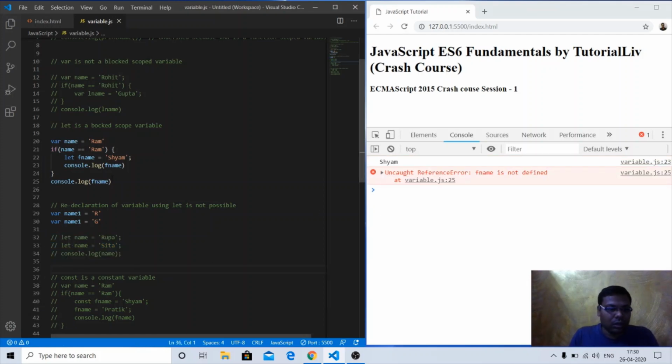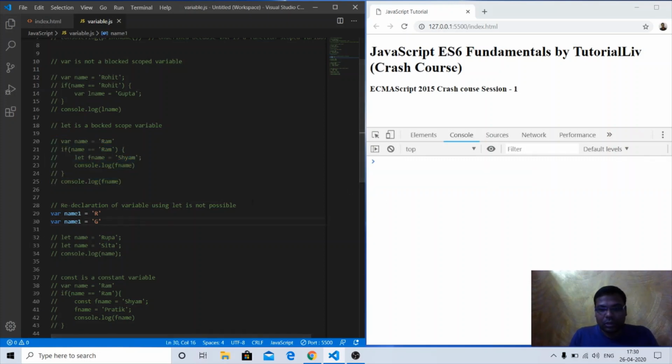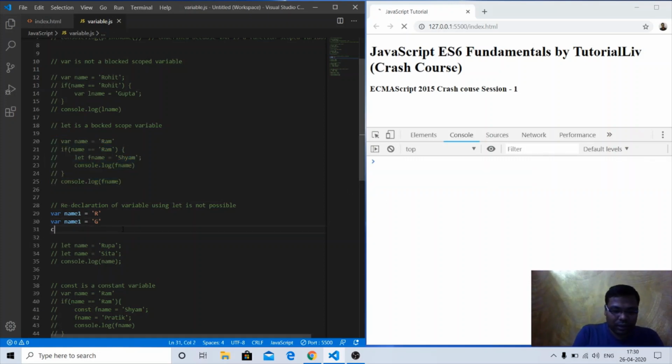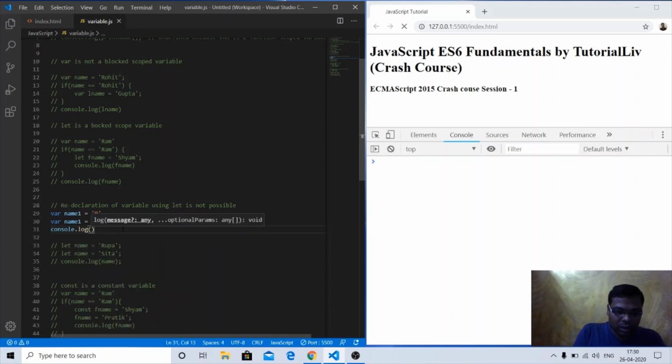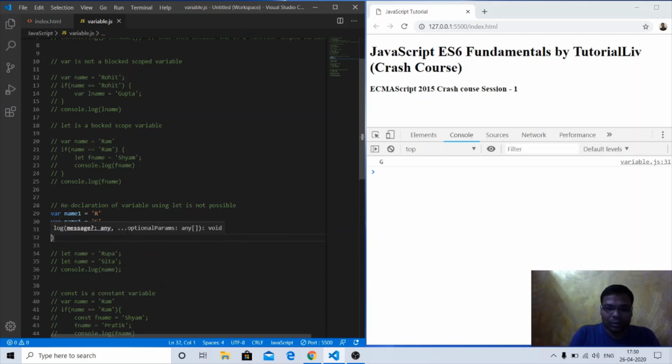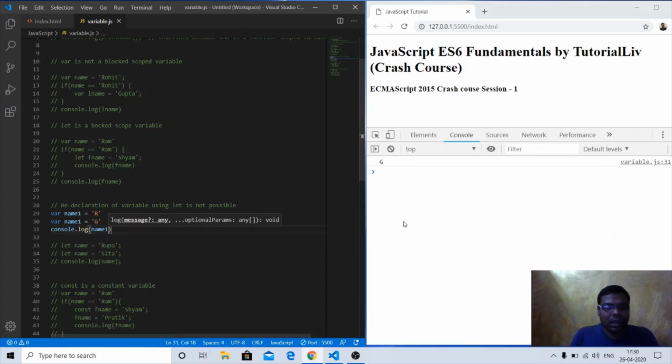So it is not throwing an error. If I console.log this name1, I will get the updated value g, because we have redeclared this variable name1 and the new value is g. It is not throwing an error.